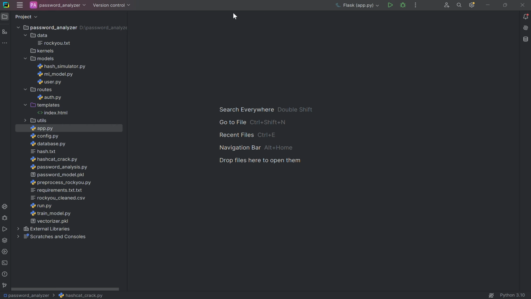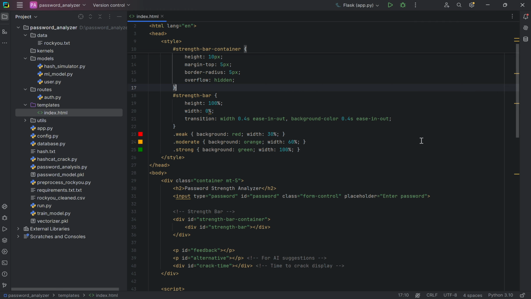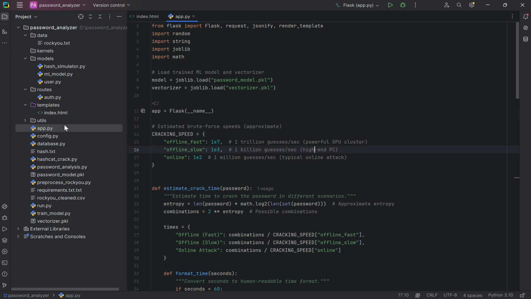Problem statement is an intelligent tool for password strength analysis using Gen AI and machine learning. For the front end, we are using HTML, CSS, Bootstrap, and jQuery. So what we are doing is we are first providing the password, the input for which we want to check the strength. Then the password is forwarded through API requests to our backend, which is Flask.